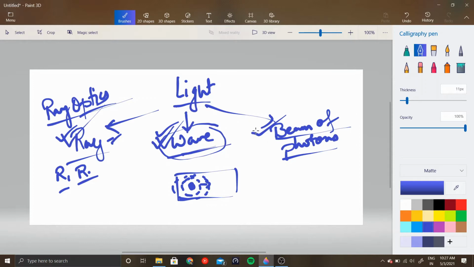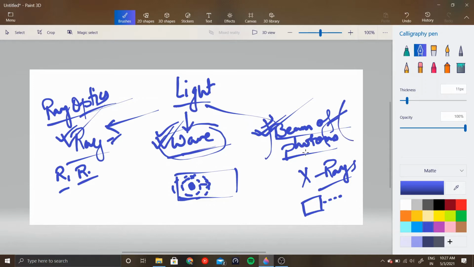And also, light is a beam of photons. You have all seen X-rays, right? If you are interested, you can Google that X-rays actually work similar to a concept called the photoelectric effect, and they treat light as a beam of photons.